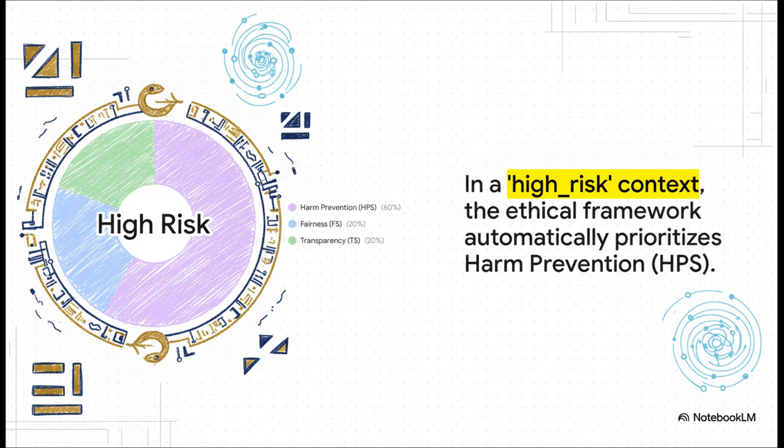What's really fascinating is that the system can actually change its ethical priorities depending on the situation. So for example, if it enters what it calls a high-risk context, it automatically rebalances its priorities. You can see here harm prevention skyrockets to 60%, becoming way more important than fairness or transparency in that moment.